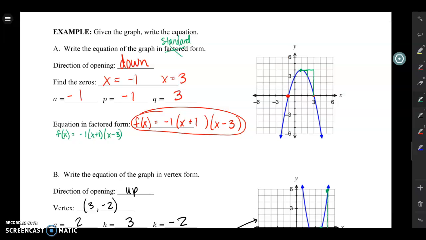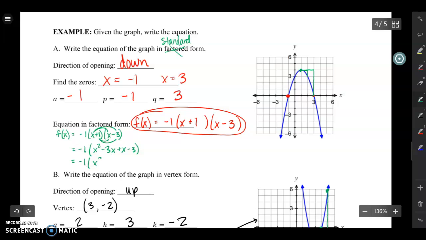Okay, so this goes back to some stuff we learned previously where you need to distribute. So I'm just going to leave the -1 alone for now, and I'm going to multiply these two sets of parentheses together. Remember that you have to distribute the x to everything in the second set of parentheses, and then the 1 to everything in the second set of parentheses. So I'm going to get an x squared minus 3x plus x minus 3.